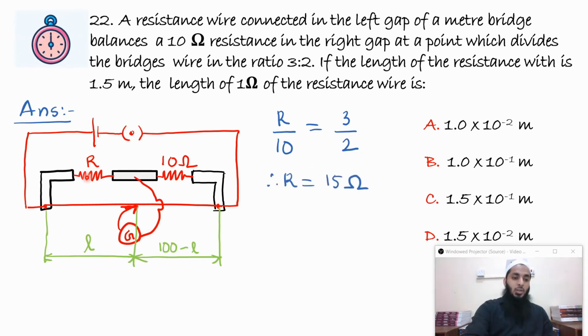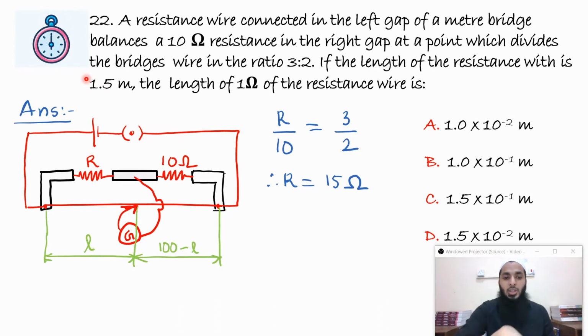So we found that for this total length of the wire, the resistance is 15 ohm, and the length of that wire is 1.5 meters. Mind you, 1.5 meter is not the length of this wire. They are talking about this resistance wire. The length of this resistance wire is 1.5 meters. So 1.5 meter of wire has a resistance of 15 ohm.